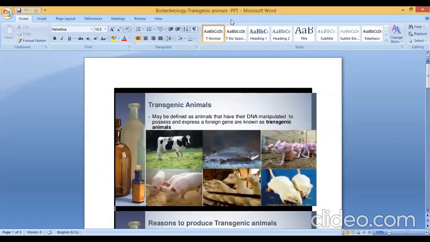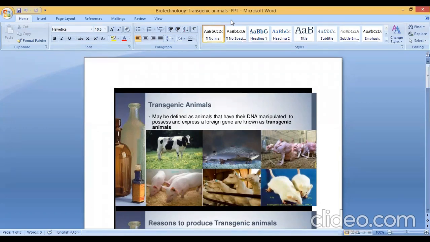Transgenic animals may be defined as animals that have their DNA manipulated to possess and express a foreign gene. Or in other words, a transgenic animal is one whose genome has been altered by the transfer of a gene or genes from another species or breed. That is known as transgenic animals. So you can see here the pictures of different types of transgenic animals.